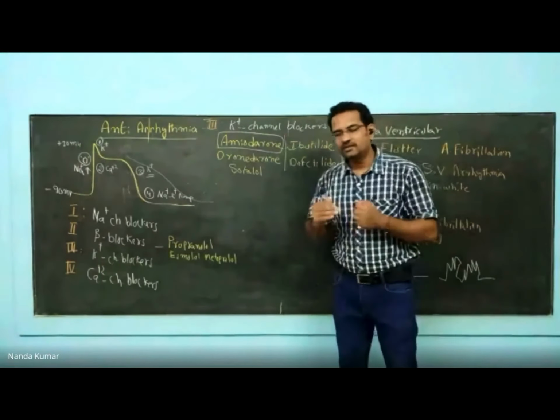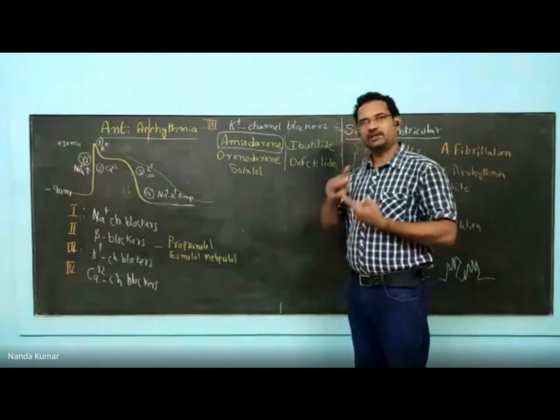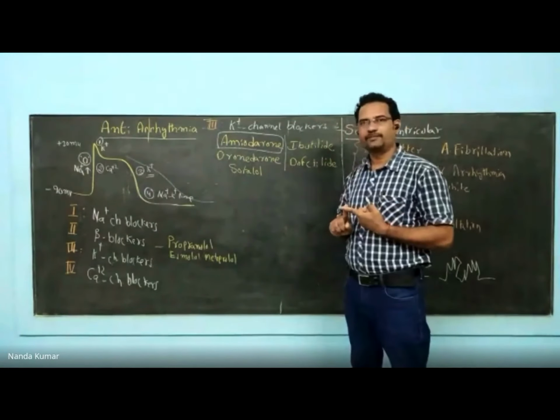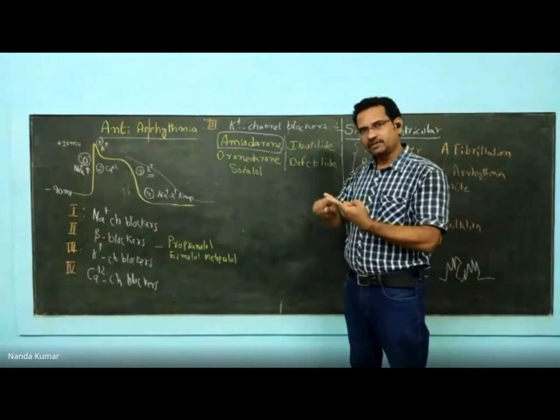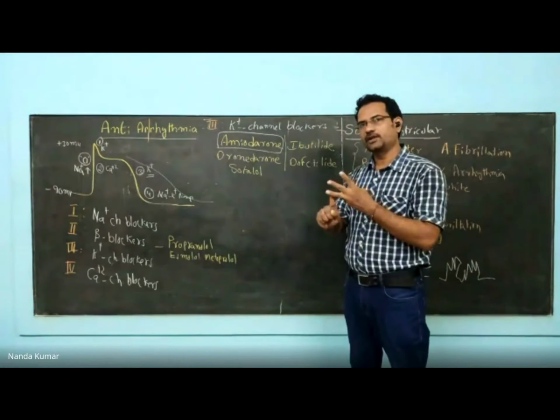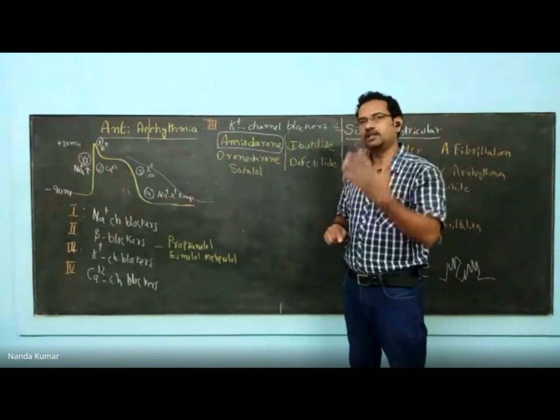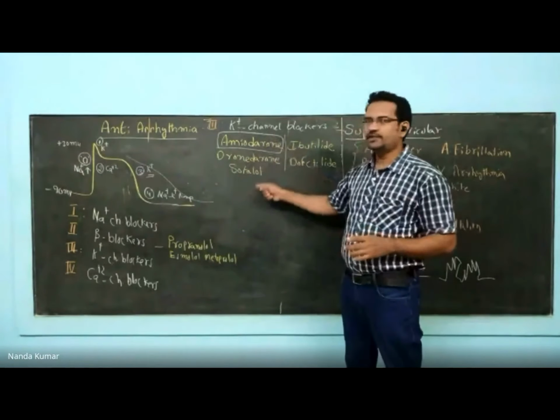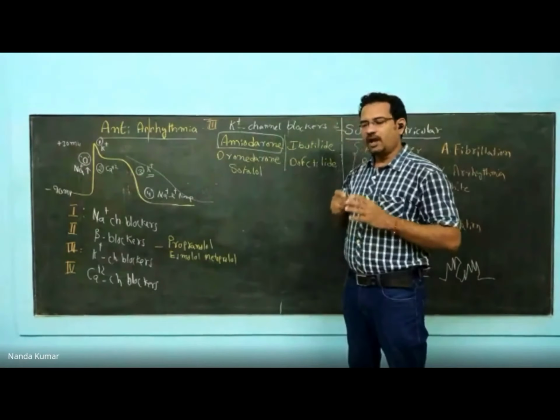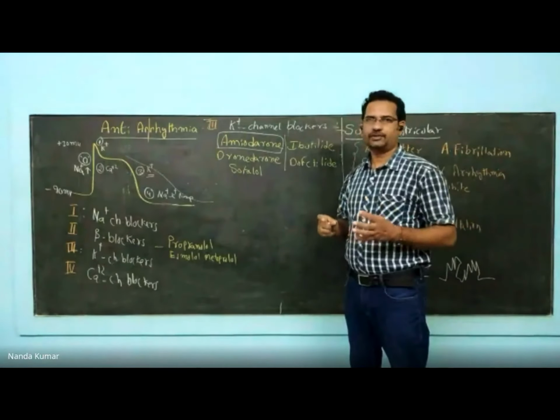So amiodarone has got multiple side effects. Because of its structure, it will interfere with thyroid metabolism. It causes corneal deposits. It also causes photophobia. It causes pulmonary fibrosis and then bluish coloration. Because of this multitude of adverse effects, amiodarone, unless it is required, it is not used.